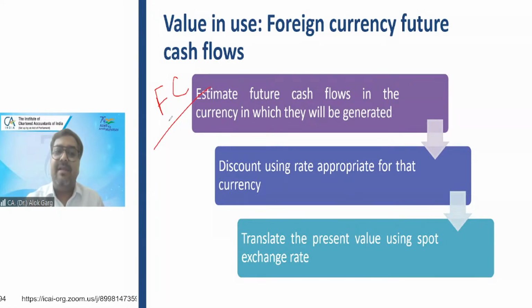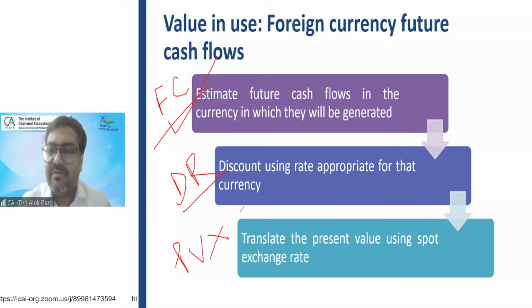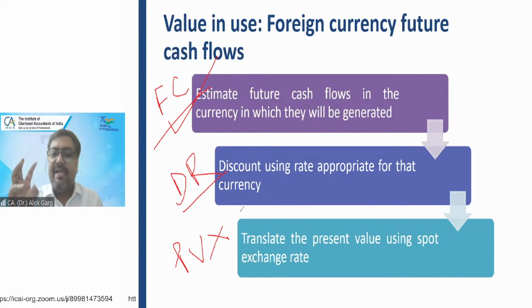So first, estimate the cash flow in foreign currency, estimate the discount rate applicable to that foreign jurisdiction, foreign country, and then whatever present value you arrive at in foreign currency, multiply by the exchange rate, using the spot rate from US dollar to INR, right?